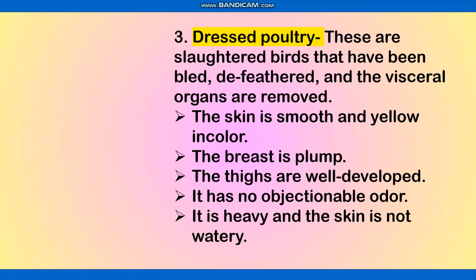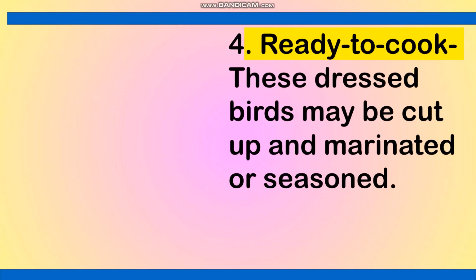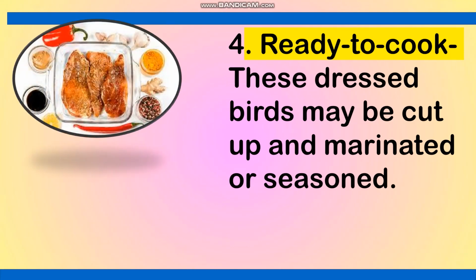Dressed poultry. These are slaughtered birds that have been bled, defeathered, and the visceral organs are removed. The skin is smooth and yellow in color. The breast is plump. The thighs are well developed. It has no objectionable odor. It is heavy and the skin is not watery. Ready to cook. These dressed birds may be cut up and marinated or seasoned.